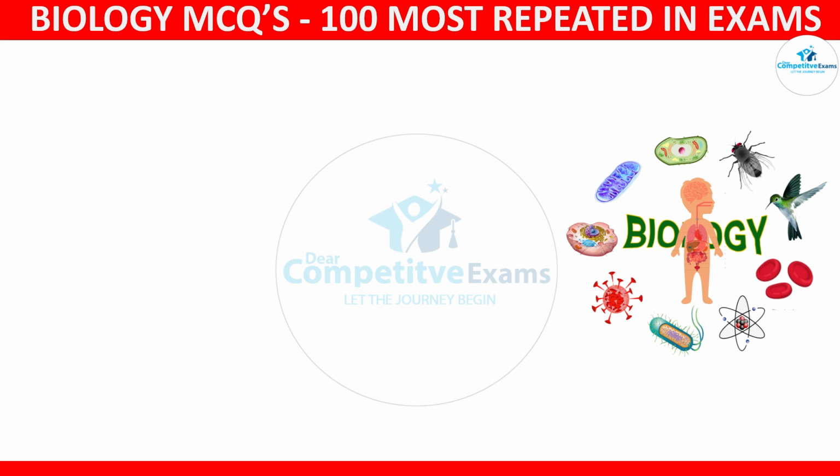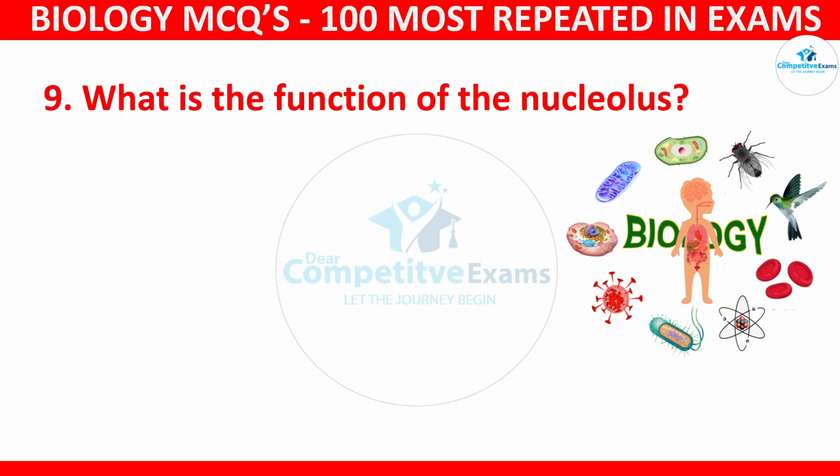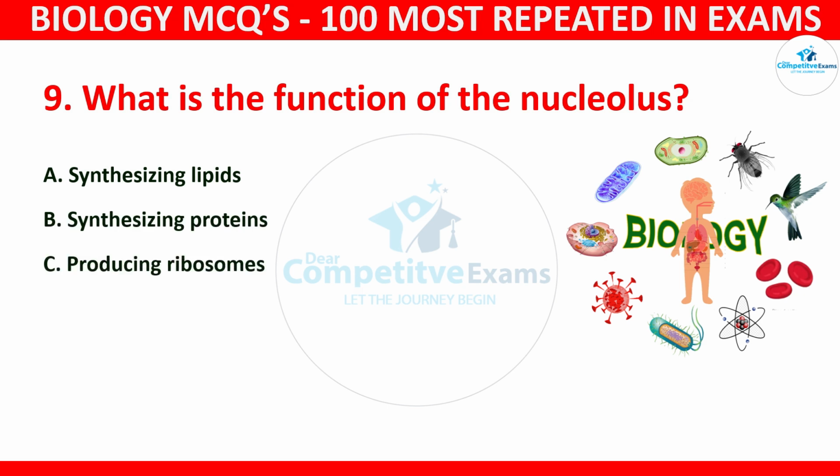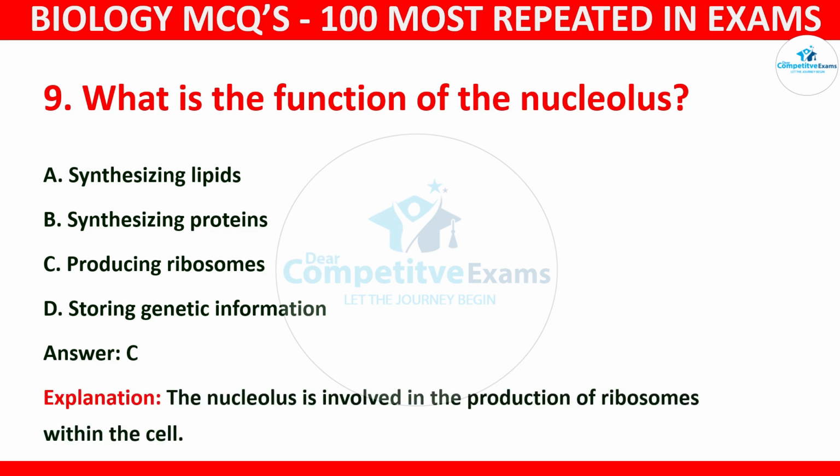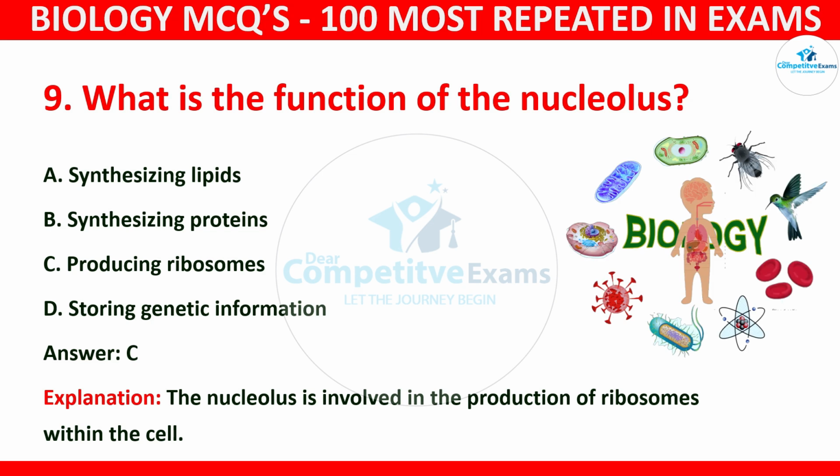Question number 9. What is the function of the nucleolus? Your options: synthesizing lipids, synthesizing proteins, producing ribosomes, or storing genetic information. And the correct answer is C, and that is producing ribosomes. The nucleolus is involved in the production of ribosomes within the cell.